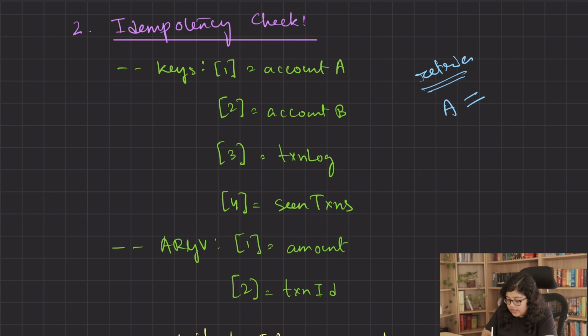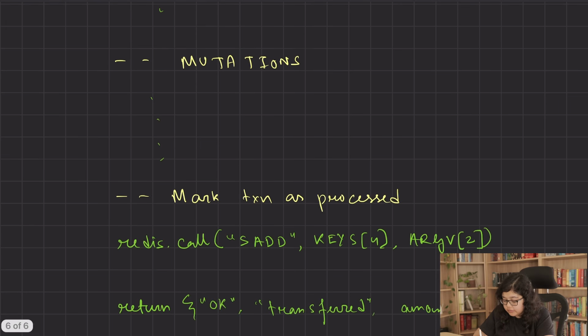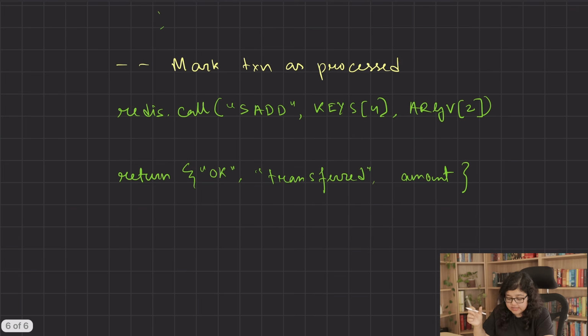To fix that, we use a Redis set containing already applied transactions. At the beginning of the script, we check if the transaction ID is part of the Redis set containing the already applied transactions. If it is, then we won't do anything and we return success. And if the transaction ID has not been applied before, then we do the validations, then we do the mutations, and at the end we mark the transaction ID as processed, and for that we add the transaction ID in the Redis set. So now your retries are safe.